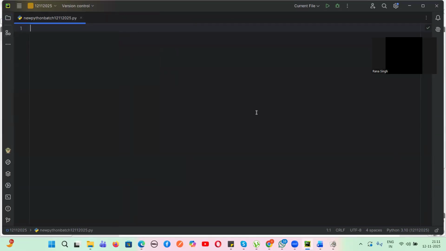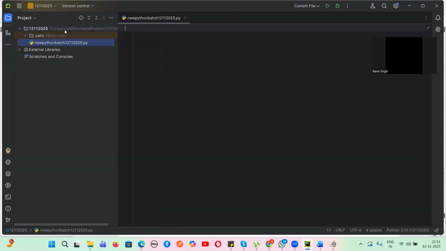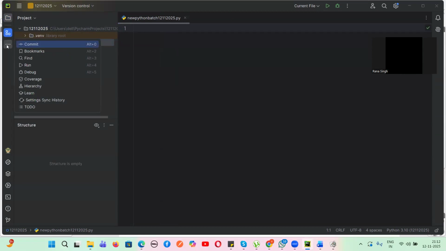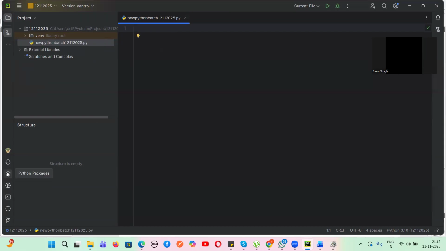You click like this and the entire screen will come. You click here, you can see the folder structure. This is the main folder. Here is the file created. Here we are going to write the codes. This is the structure if you want to see it. And when I teach you GitHub, I will teach you how to commit the code and all those things. As of now, these are not required. I'll teach you what is the terminal and what are Python packages if I want any software to be installed. All those things we will discuss. As of now, these are not required, so let us just remove them.